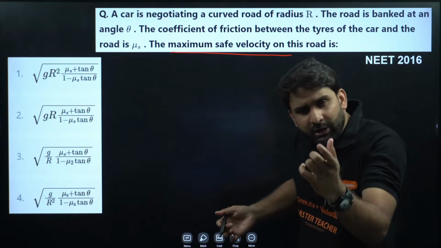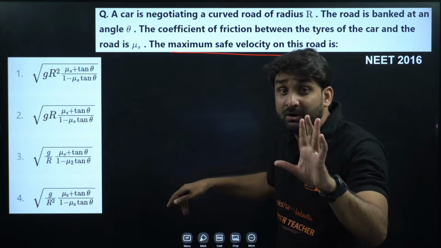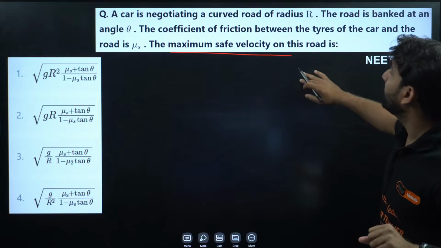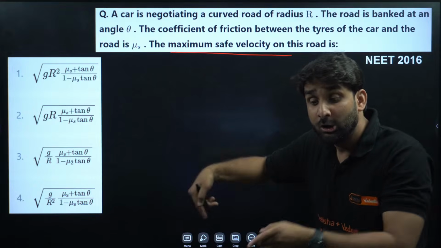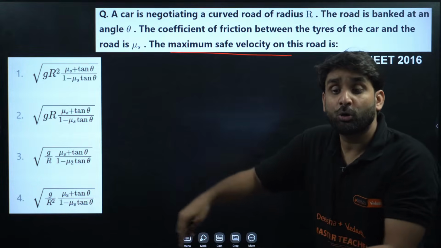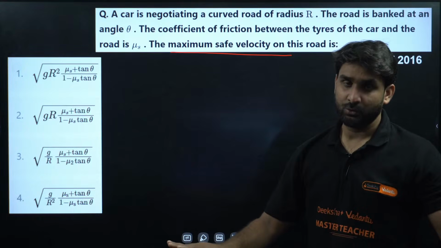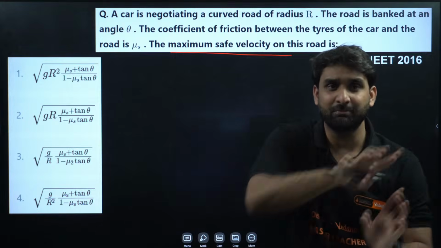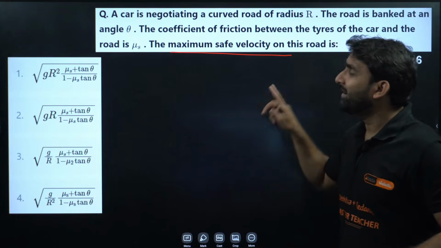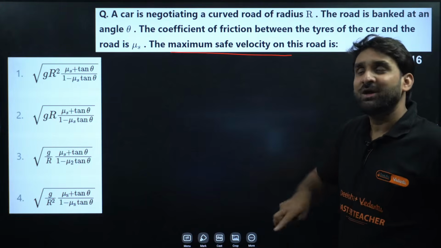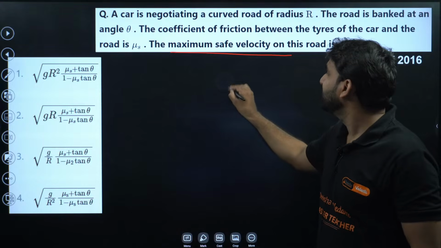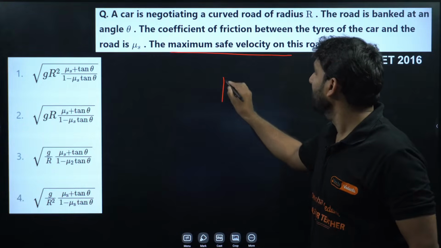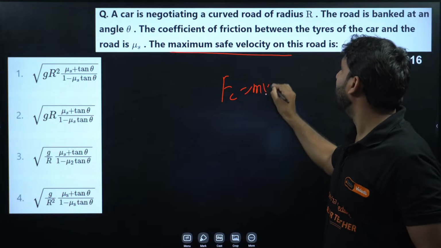Let me tell you a short trick how you can go through the options. What should be the maximum velocity of the vehicle on a banked road to cross the bank safely? In that formula only r will be there, because centripetal force is equal to mv square by r.